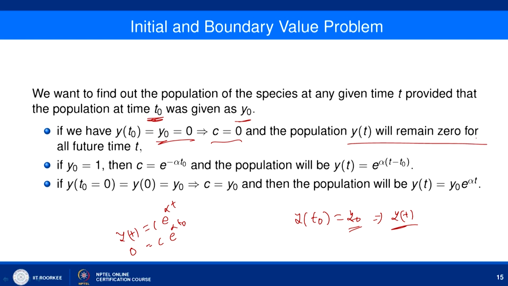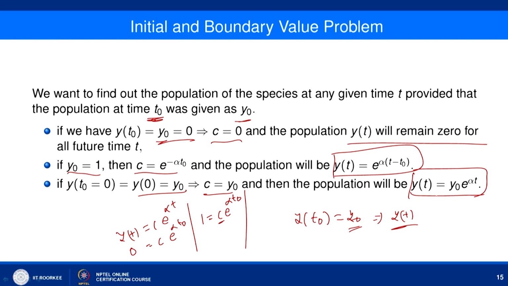future time t. And if you replace y naught equal to 1, in this case 1 equal to c e to the power alpha t naught. So, we can find the value of c, which comes out to be c equal to e to the power minus alpha t naught, and your population is given as y t equal to e to the power alpha into t minus t naught. Now, when t naught is replaced by 0 and y naught is given as some value, say y naught, then we can calculate the value of c as y naught, and your population at time t is given by y t equal to y naught e to the power alpha t.